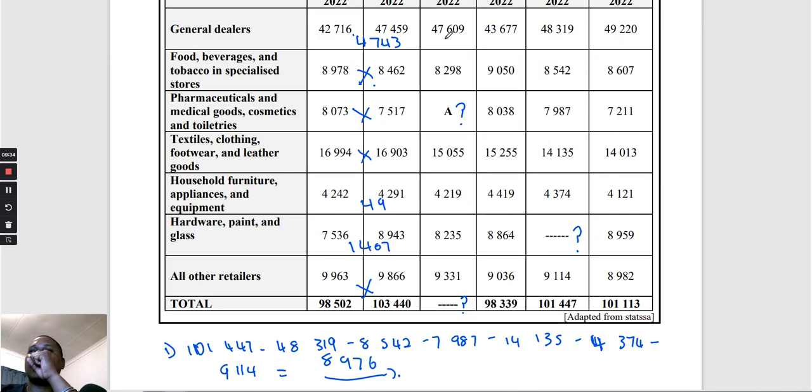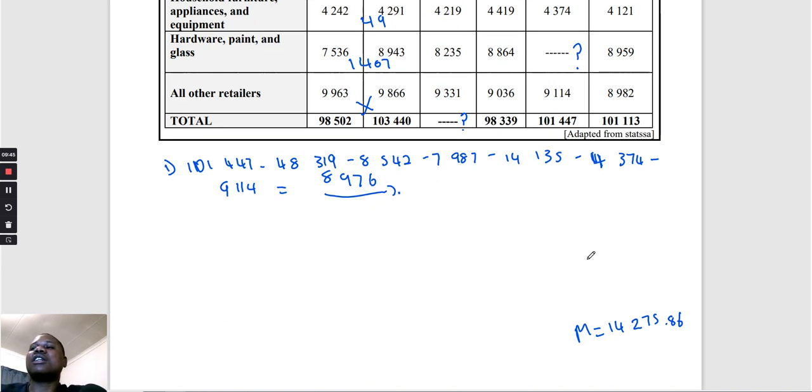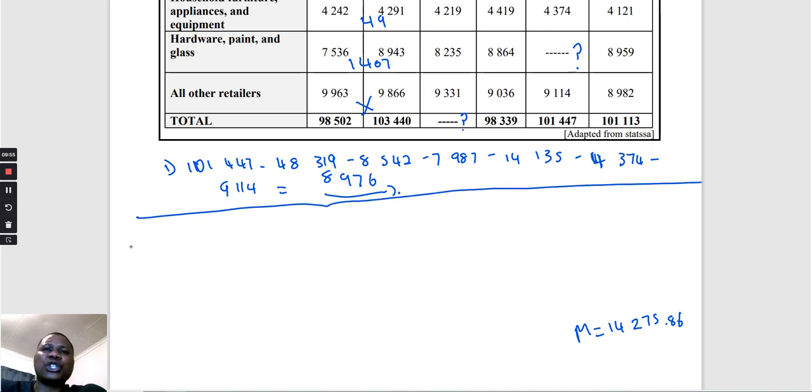Now look at the value of A. Look at where it is. You see where it is. We are not given the total here, so we need to calculate the value of that A. So what is the most important thing that we must now include? We must know, how do we calculate the mean? Let's bring the formula of calculating the mean. I'll show you how I work out with the formulas. Mean, I'm going to call it M, is equals to sum of all values divide by number of all values. That is how we calculate the mean.